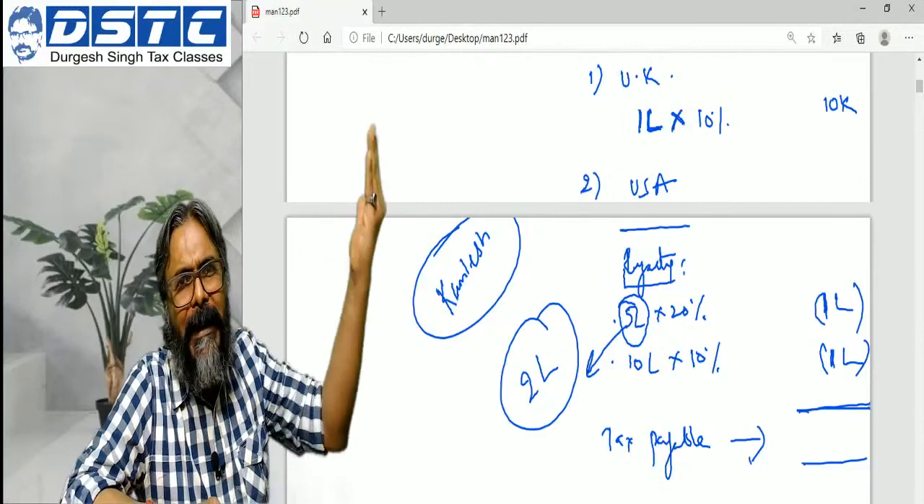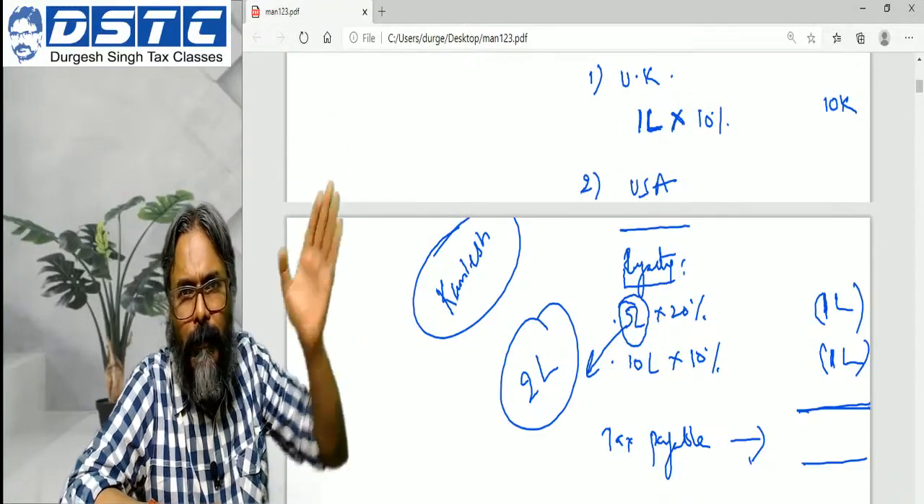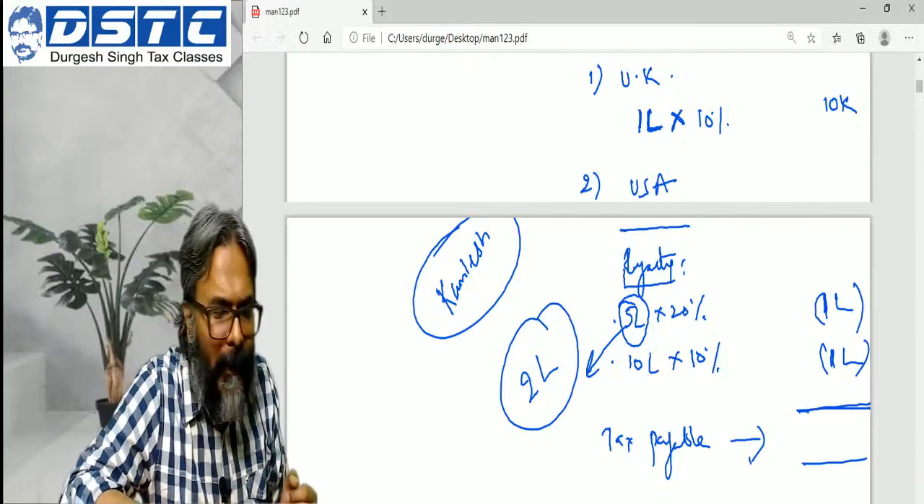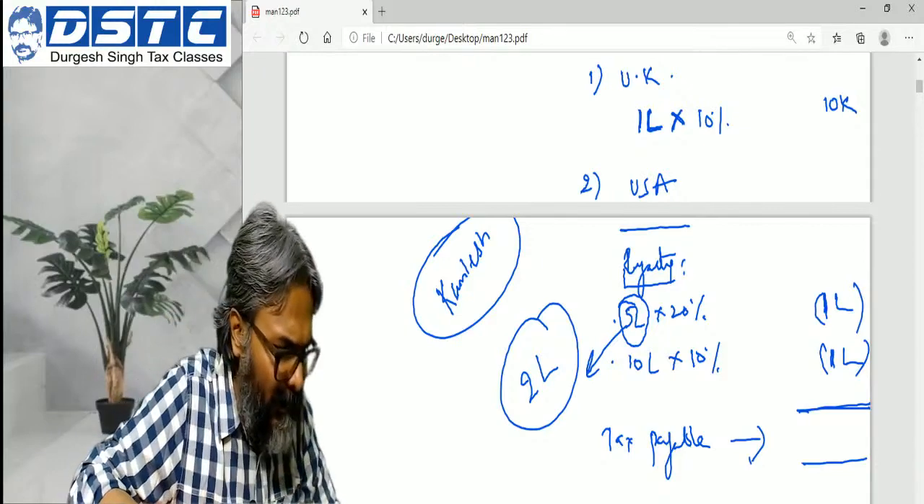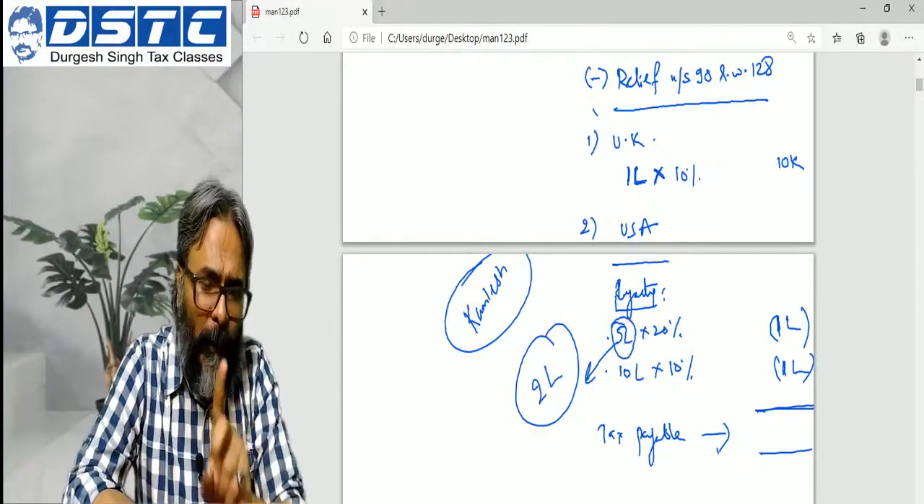But say I am getting a royalty for what? For a school textbook. So for a school textbook, Section 80QQB is not there, isn't it? So that is how it has to be considered. I hope that all of you have got to know the approach. That is very important for all of you.